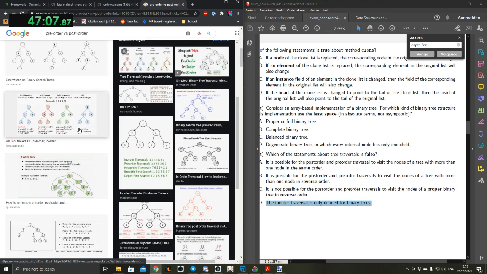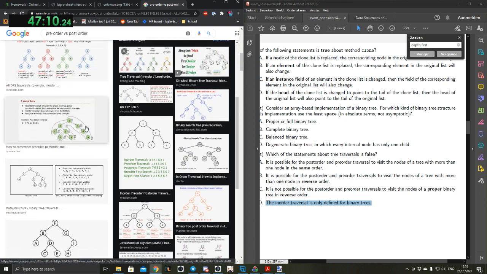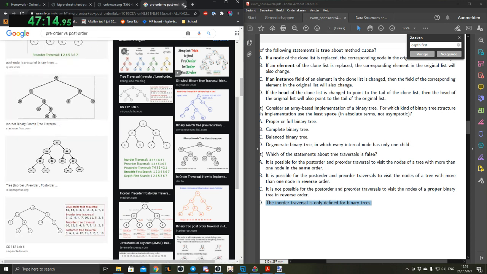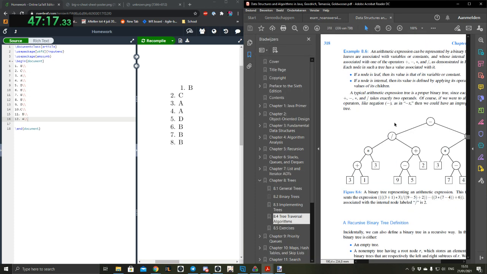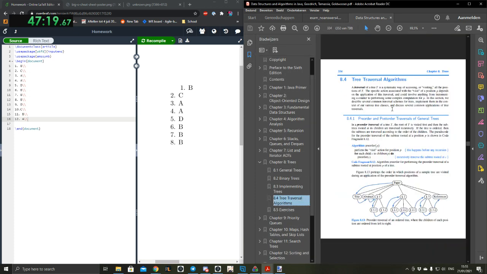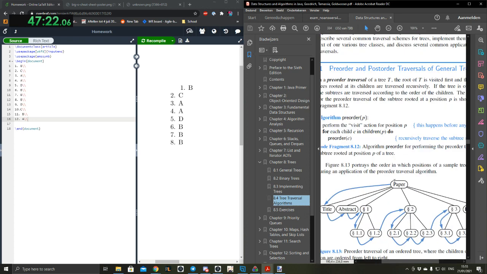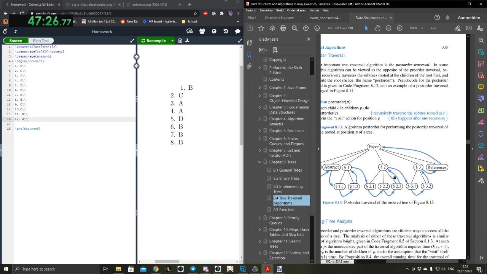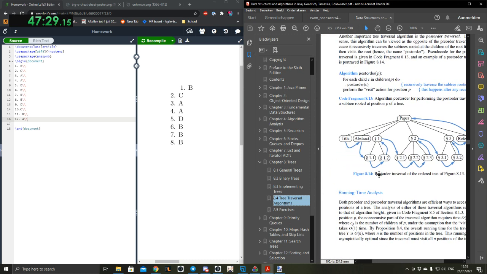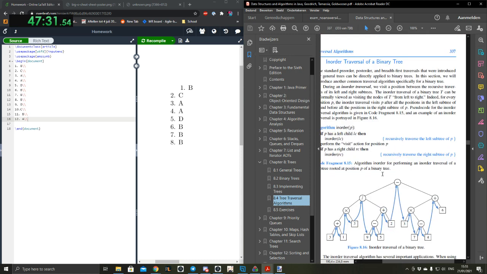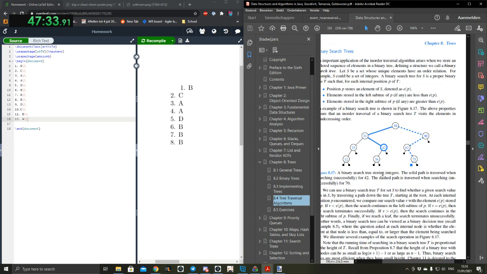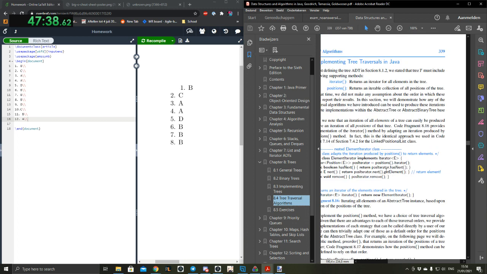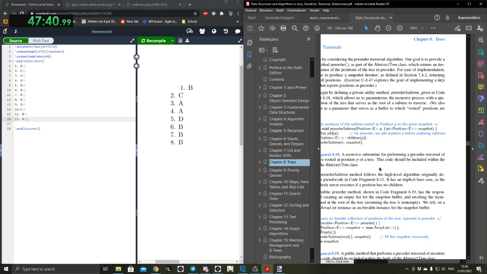Wait, there was a better image for this. Let's see if I can find it. I mean, the book has images on all the traversals. Yeah, that's a good one. Let's actually have a look at that. So it is tree traversal algorithms. There we go. So this is pre-order. And then see about post-order. Breadth first, in order. What's this? That is still in order. You missed it behind you. It was back.